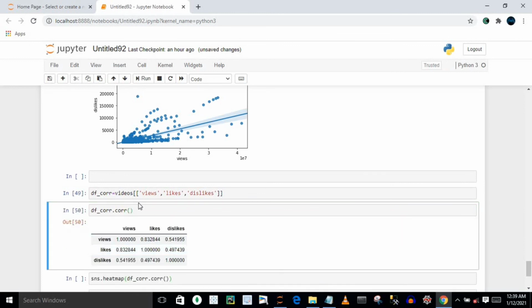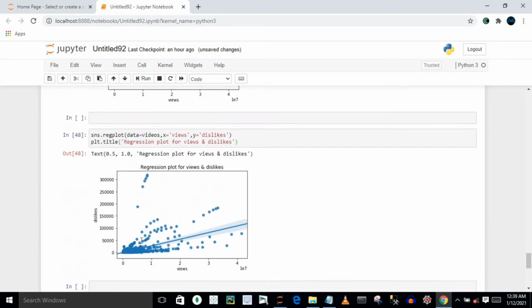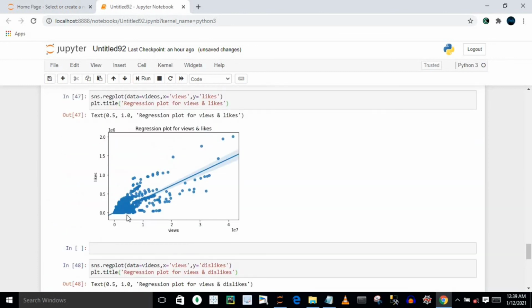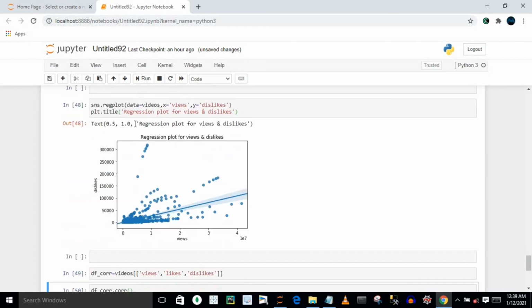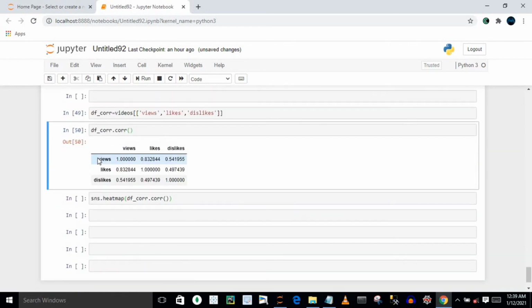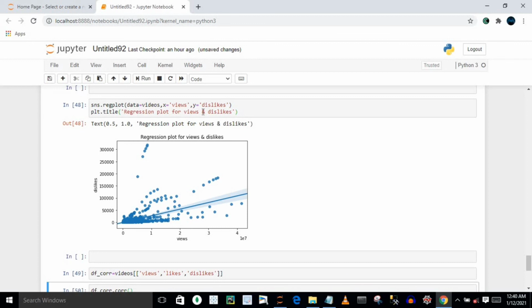Now you will see views versus views has that much correlation, because views versus views makes no sense at all. Similarly, views versus likes has a higher correlation, because we observe in the regression plot, whenever my views are increasing, definitely likes are increasing. Similarly, we observe views versus dislikes has not a higher correlation, which is what we observed in our regression plot.